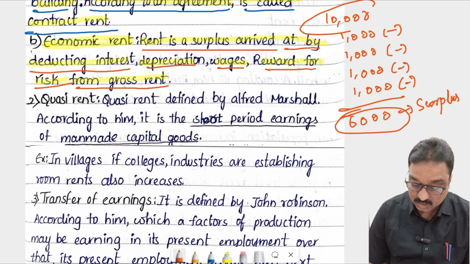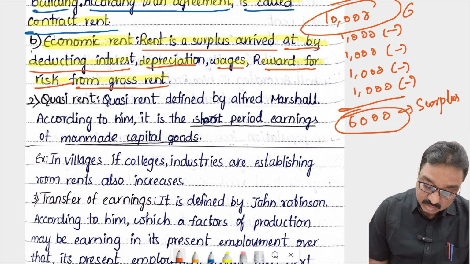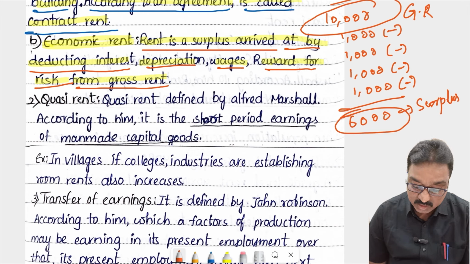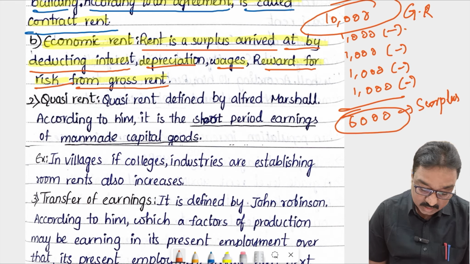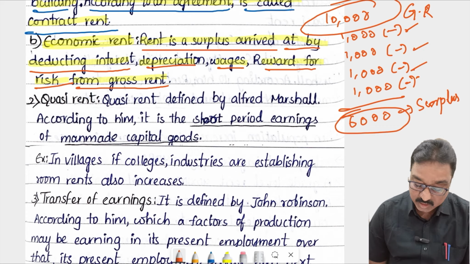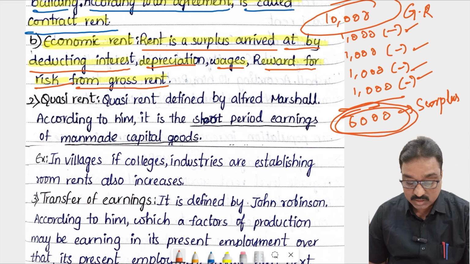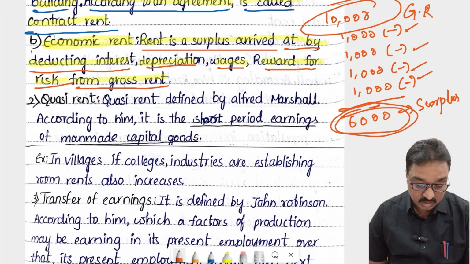Here 10,000 is the gross rent. From that gross rent we deduct interest, depreciation, wages, and reward for risk. After deducting, the surplus amount is 6,000 rupees, which is the economic rent.